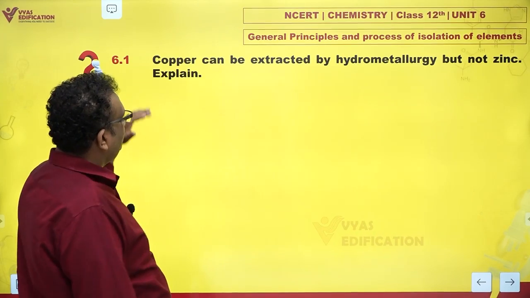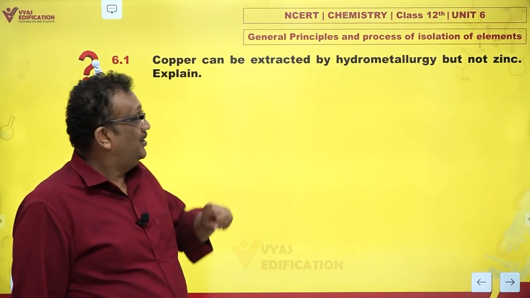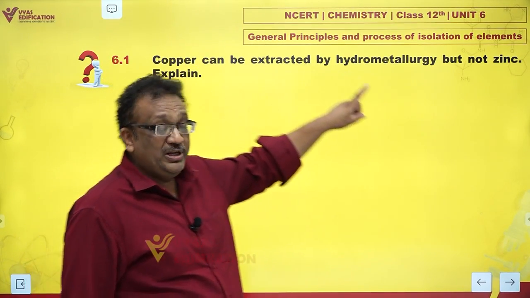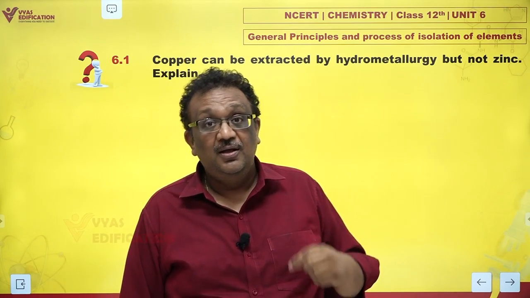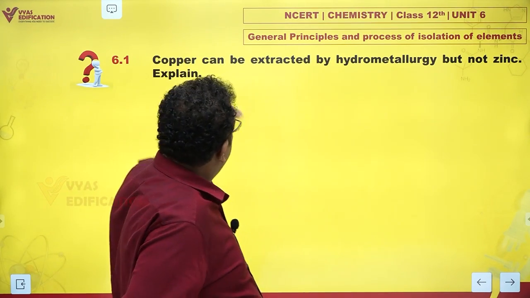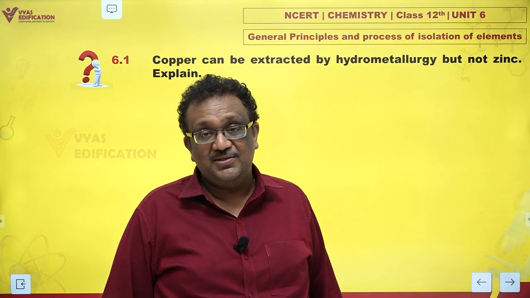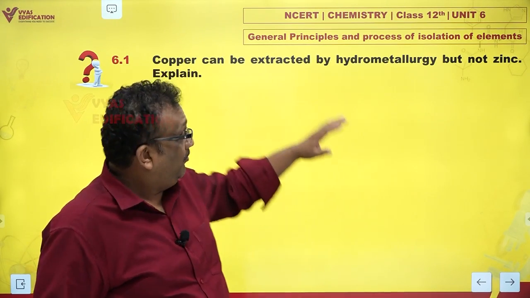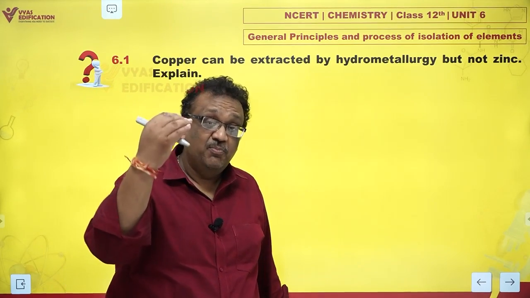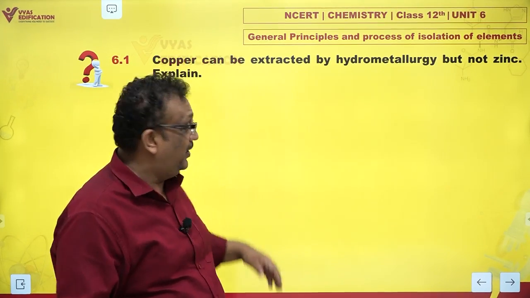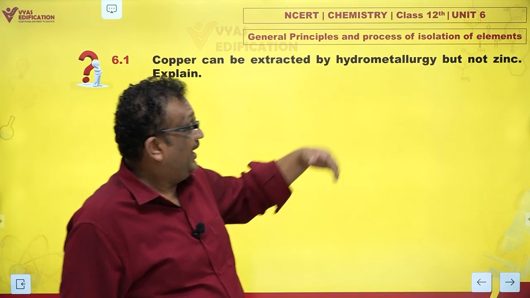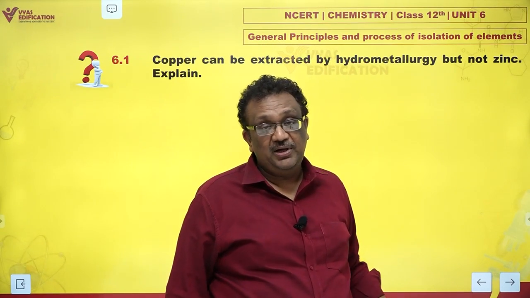So the statement is, number one, copper can form complexes more easily as compared to zinc. Number two, copper is much below zinc in the electrochemical series. So from aqueous solutions, it is much easier to reduce copper into copper metal as compared to zinc metal.